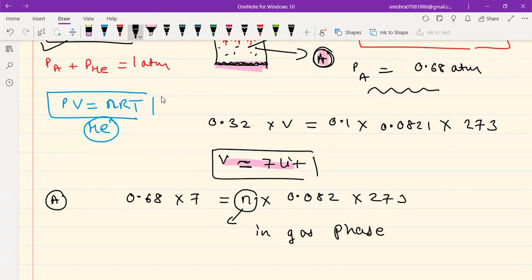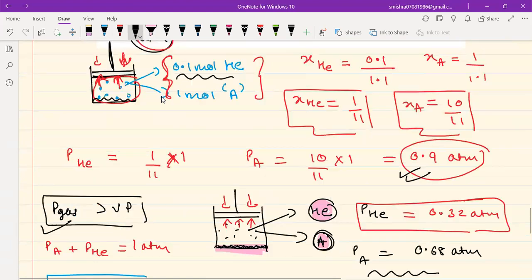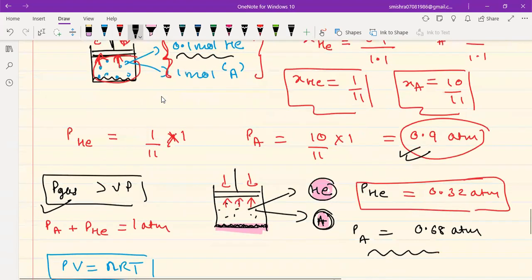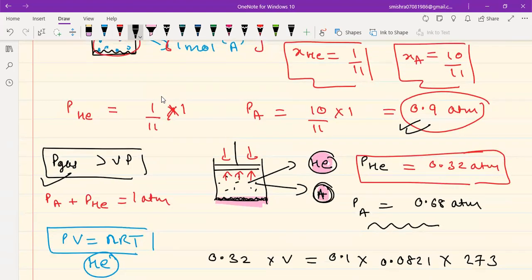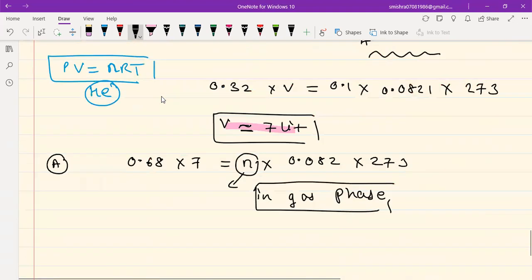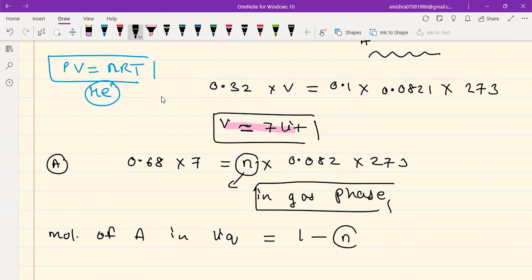And the initial moles of A were how much? They were 1. Initial moles of A which were added were 1. And you got your moles of A in the gas phase. So now you can subtract these two quantities and calculate the moles of A which has converted into liquid. I mean, moles of A in liquid will be equal to 1 minus whatever the value of n you get from this equation. So that is it, guys.